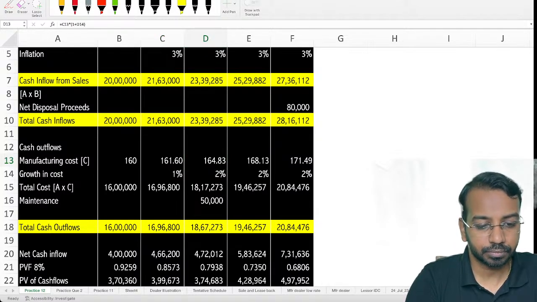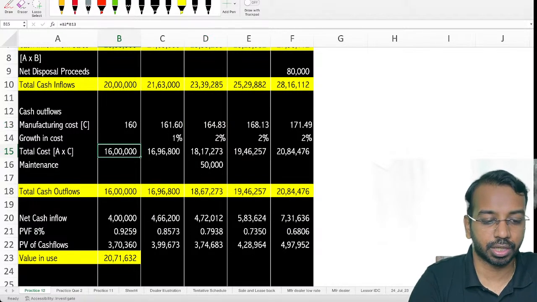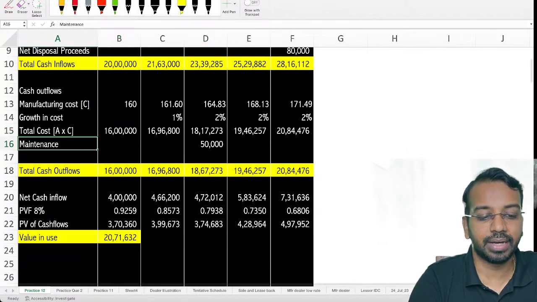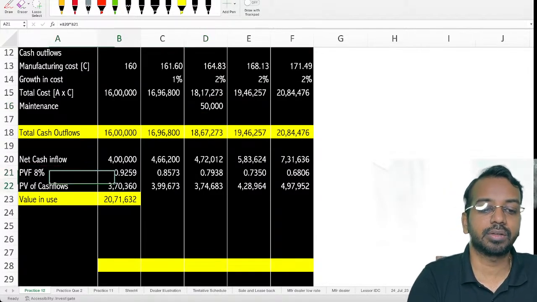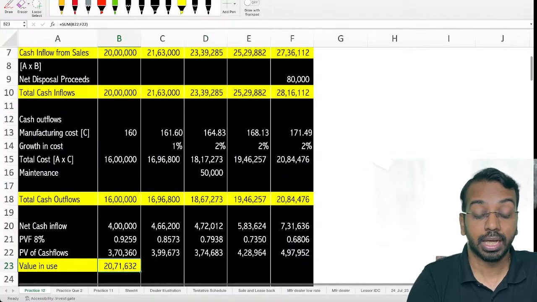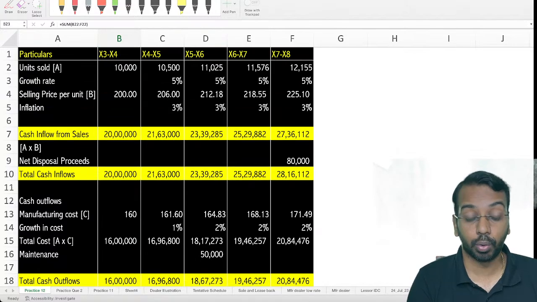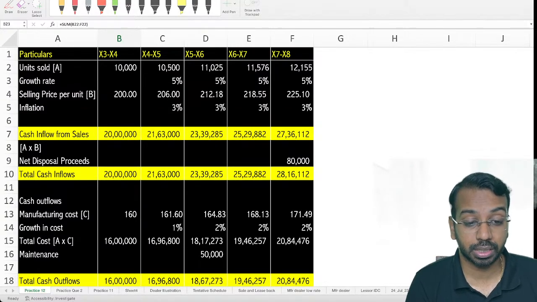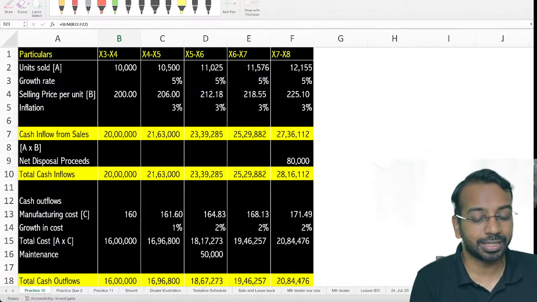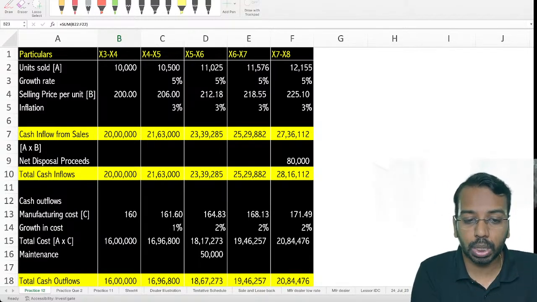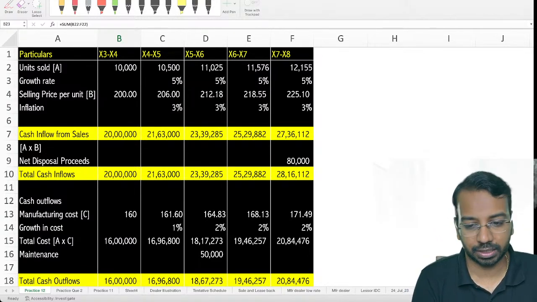Then total cost into total number of units. Maintenance 50,000 in between you should consider. Then you will get the net cash flow. Present value at 8%. Present value of cash flows and what is the value in use. So this gives us the value in use for this particular machine. Now 2-3 things that I told you that you have to keep in mind. Number 1, tax, ignore. Number 2, future expected cost, ignore. Sir, but why did we consider maintenance? See, maintenance is a routine thing which you have to incur. But that new technology we have not yet committed to, so you should not consider that new technology. And then calculate the present value of cash flows.